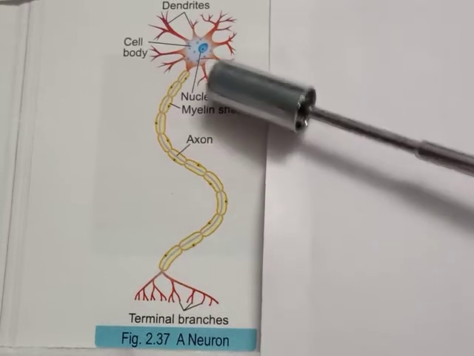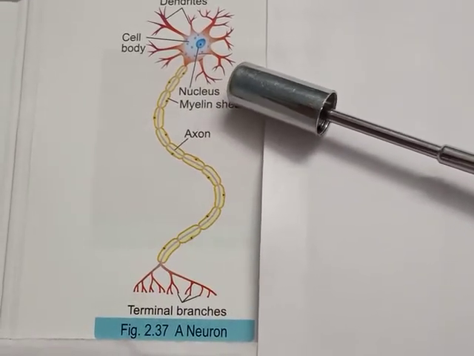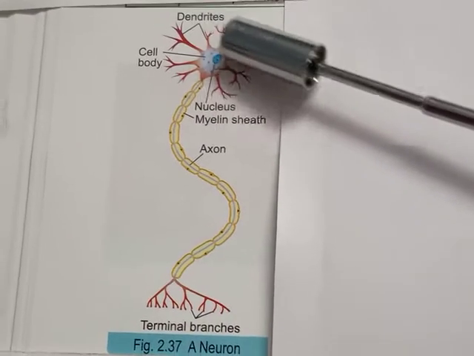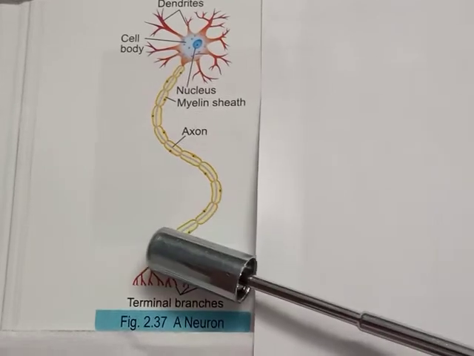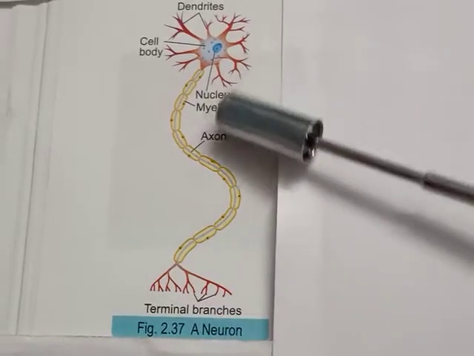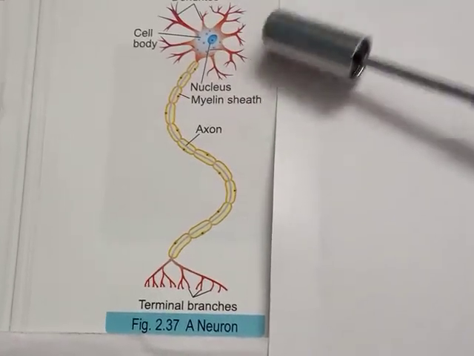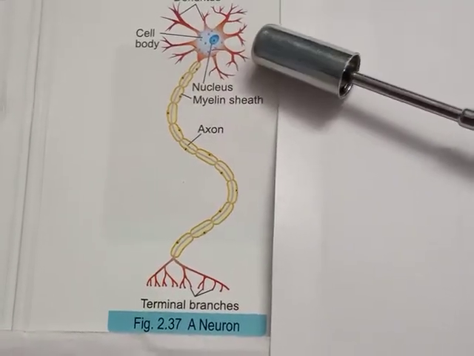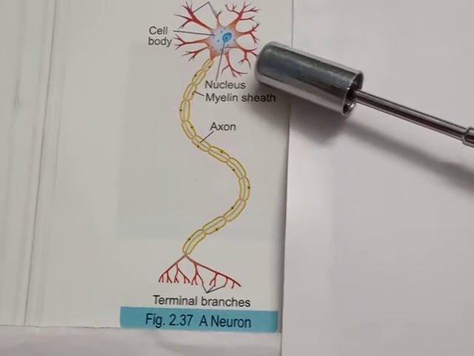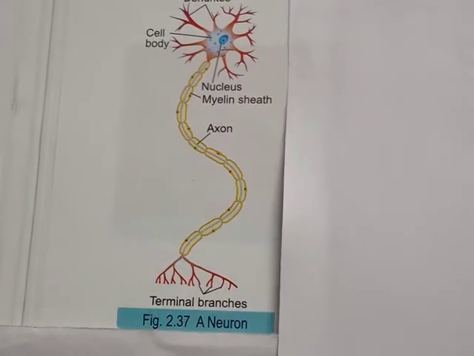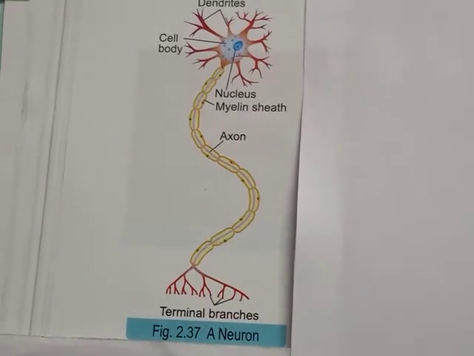As far as the neurites are concerned, the processes arising from the neurons are called neurites. These are dendrites and a long unbranched structure called the axon. The axon is single, but dendrites may vary from one to several. The dendrites are usually shorter and tapering processes. The axon is usually a long process of uniform thickness.